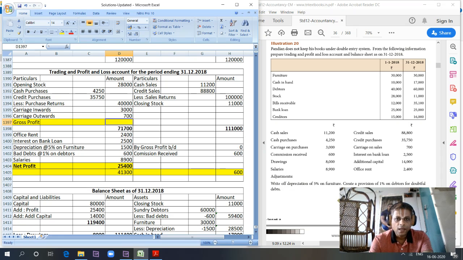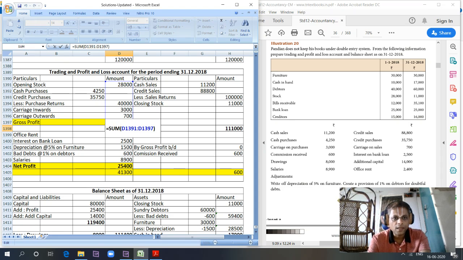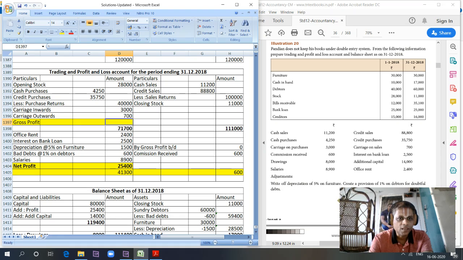Normally, anything on sales, we tend to take as income. Actually, we have to be very careful when we do that. Let me see whether I have done the totaling here correctly. Yes, it is still 1397, right? So the gross profit will become 111,000 minus 71,700.